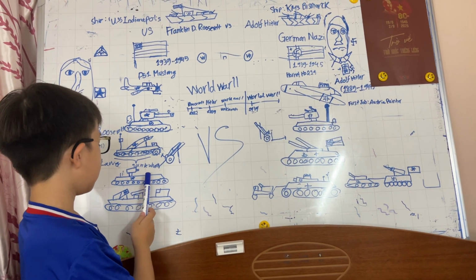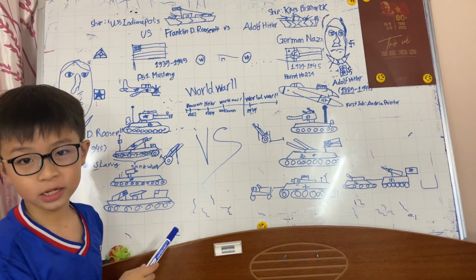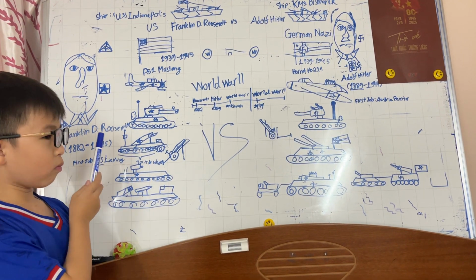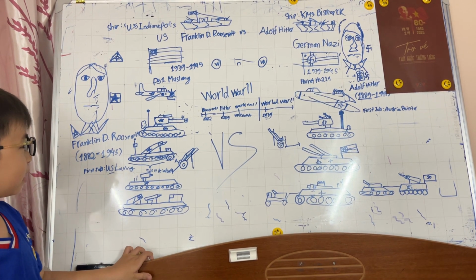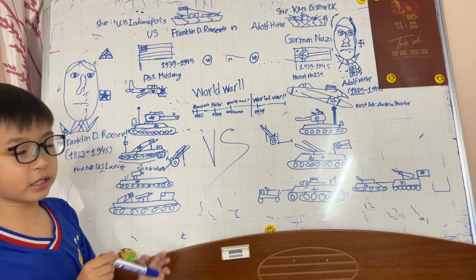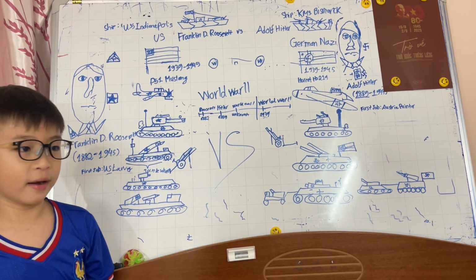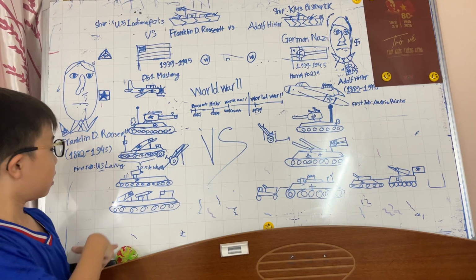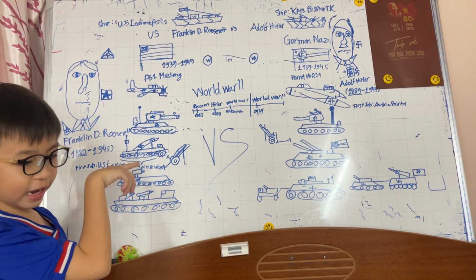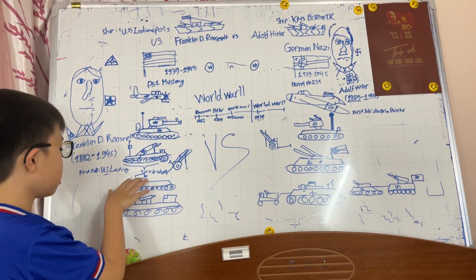Next, this big giant car. No, like a tank, but the cannon is not very big. This car is only to transport soldiers. So soldiers sit on there. It can carry about 10 or 20 people.